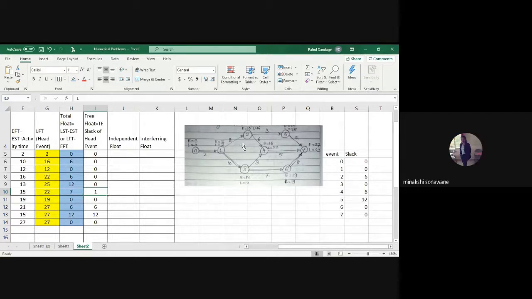So 22 minus 15, right? Just a minute. 6 value came, right? Just a minute. 22 minus 16. At 4, 16 or 15? 22 minus 15 gives 7, right? Just a minute. 1. I will check. But this is 16.